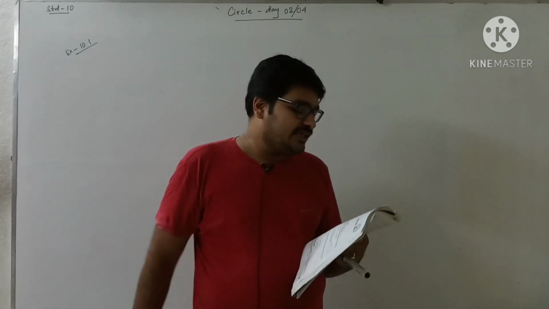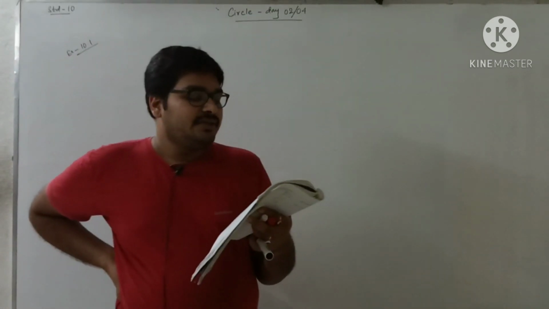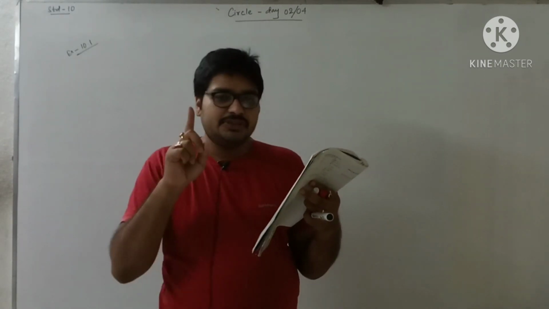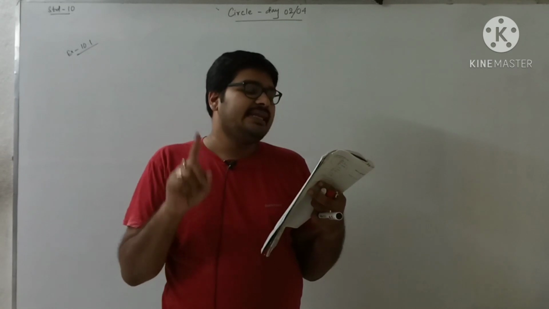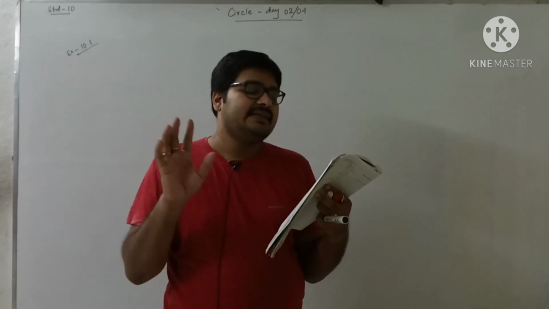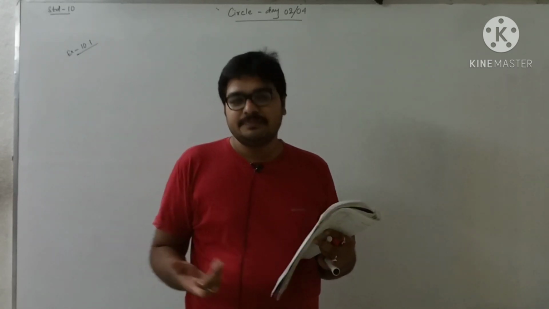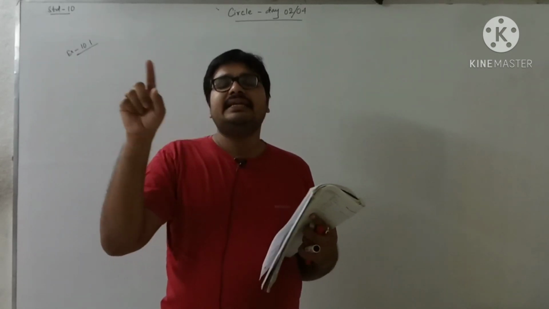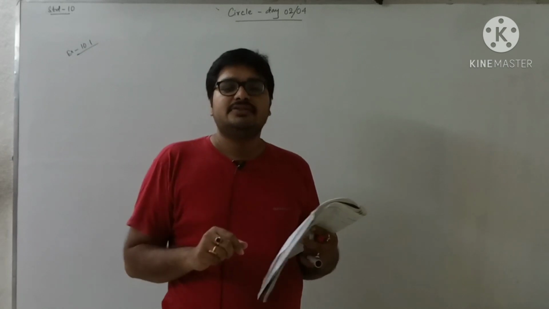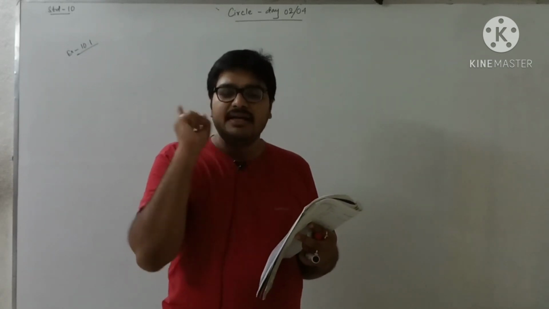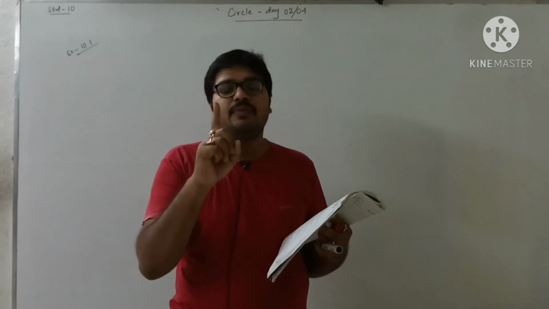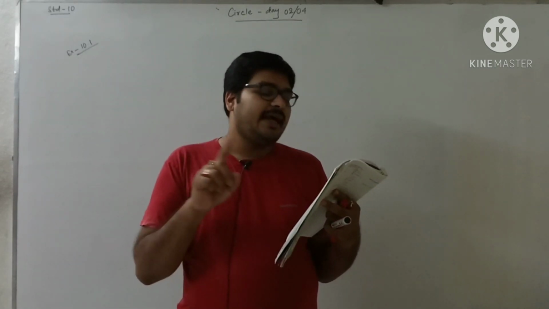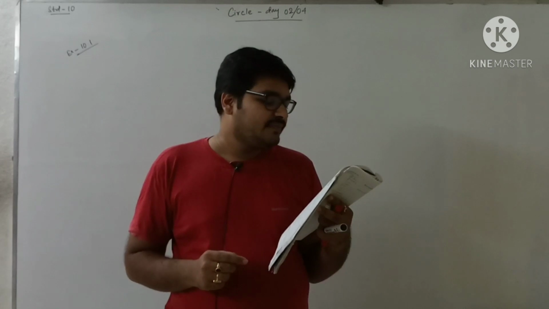Now the second question, fill in the blanks. A tangent to a circle intersects it in dash point or points. We have learned already that a tangent to a circle touches the circle at one point. So the intersecting point will be a single point. The answer will be 1 point.